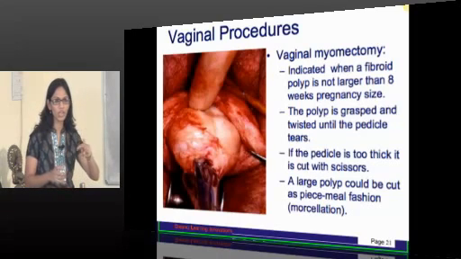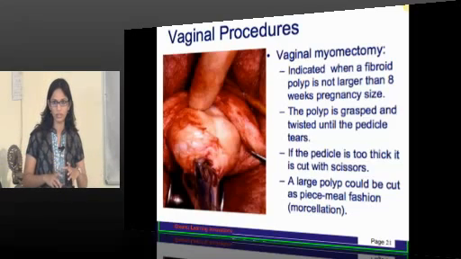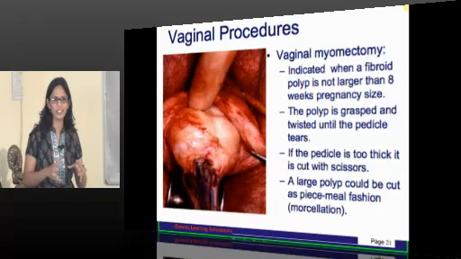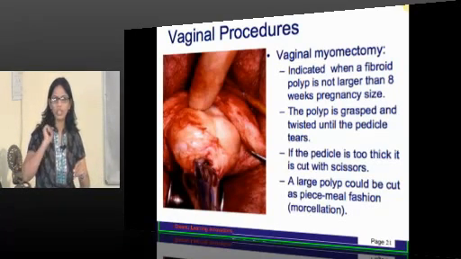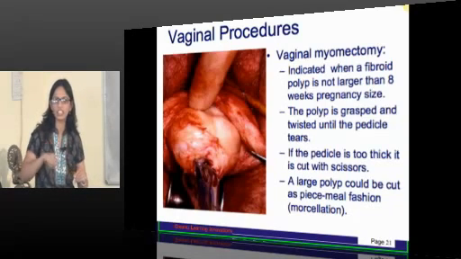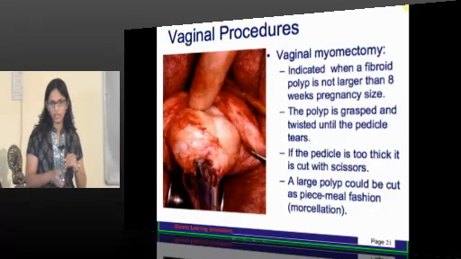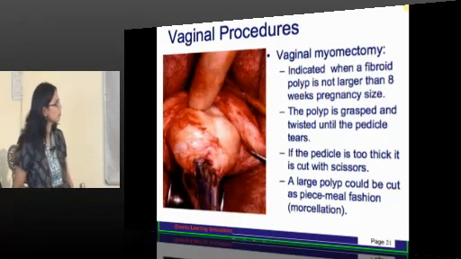Okay, it is very difficult to distinguish between a polyp and a uterine inversion. A fibroid polyp specifically, because it is hard in consistency, like the uterus. So you have to distinguish by putting a sound, to see whether the pedicle is felt or not, whether the cervix is there or not. You have to distinguish between those two things.